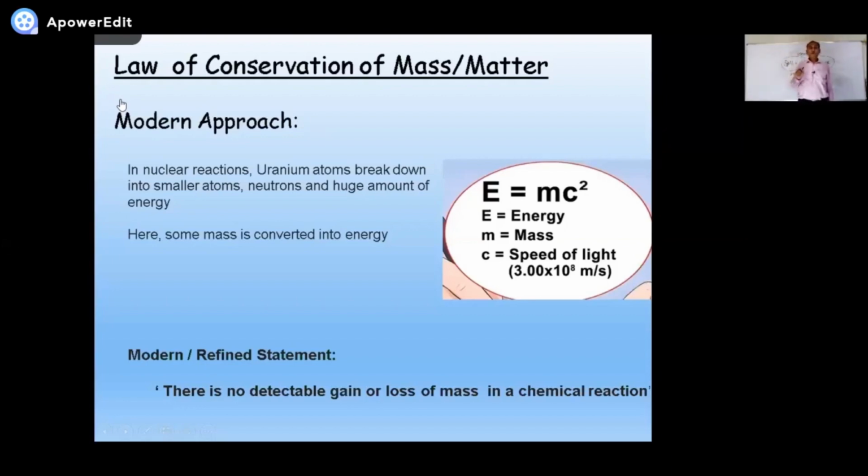So what is the point to be noted over here, that mass can be converted into energy in nuclear reactions. So in such cases, the mass of the reactants is not 100% equal to the mass of the products. Where that mass goes, it converts into energy. According to Einstein's equation, you can see on the screen, E = mc², one of the most famous equations of the world. E is the energy here, m is the mass here, c is the velocity of light here. What's the velocity of light? 3 lakh kilometers per second, 0.3 million per second.